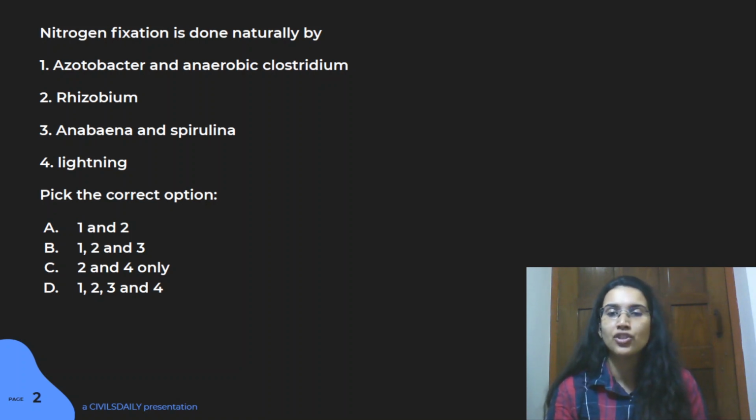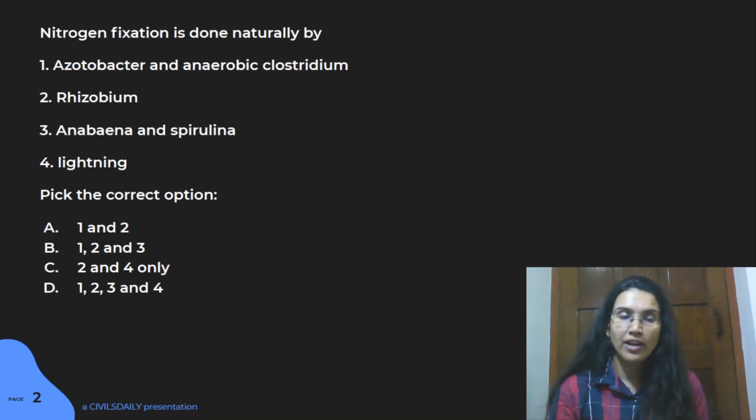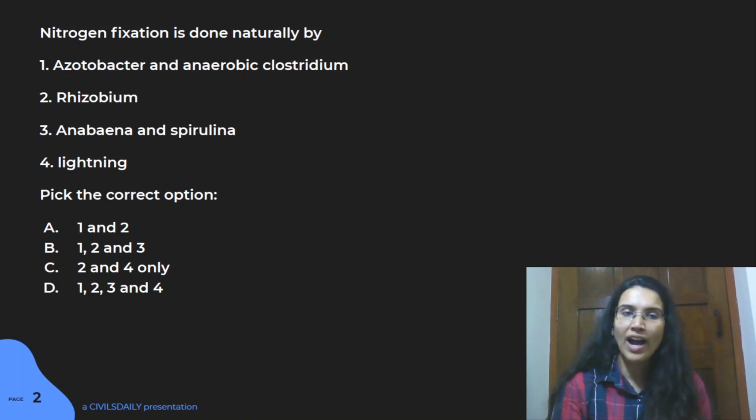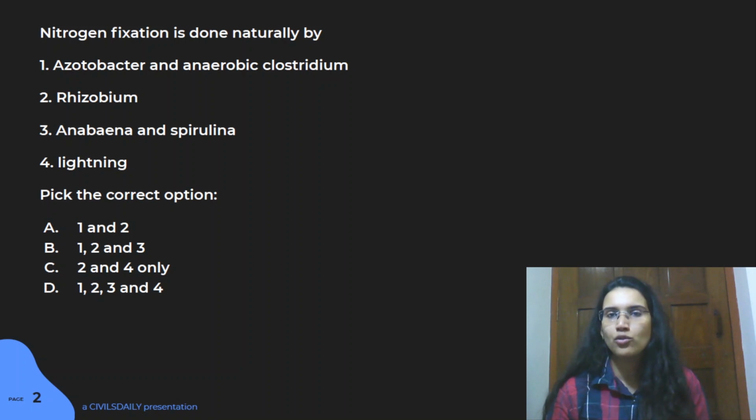Number one is nitrogen fixation that happens through free living heterotrophs, right? So heterotrophic bacteria in the soil can fix a lot of nitrogen with their direct interaction. Examples of these heterotrophic bacteria fixing nitrogen include Azobacter, Bacillus, Clostridium, and Klebsiella. So by that logic, option 1 is also right and option 2 is also right. You have to remember that there are certain free living heterotrophs that can directly convert nitrogen, right?